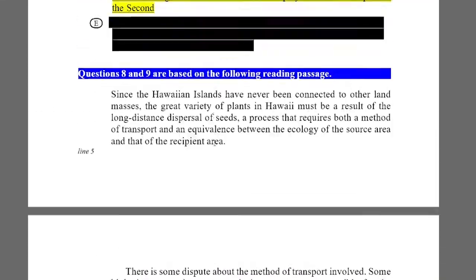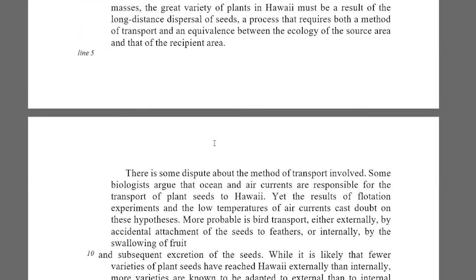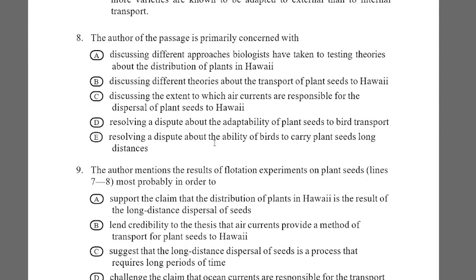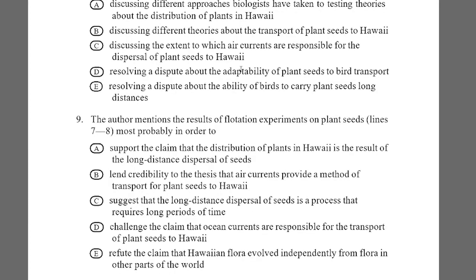If we read the question, it says: the author of the passage's primary concern is which matter they will describe in this option. So it's the key point. First option, discussing different approaches biologists have taken to testing theories about the distribution of plants in Hawaii. About the distribution of plants, so I mark it.